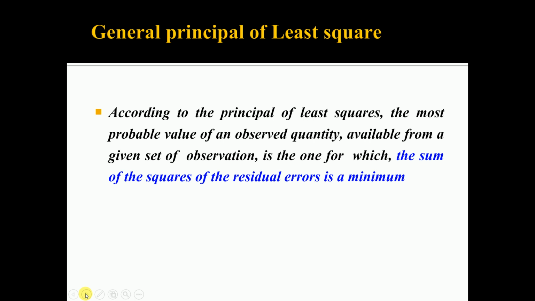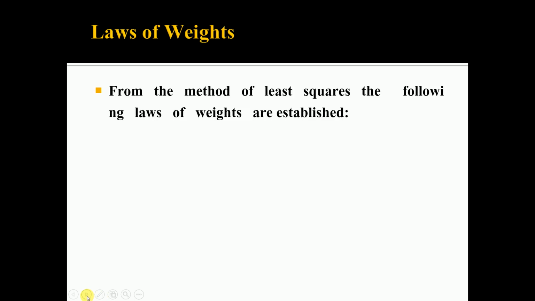Again, repeating, according to the principle of least squares, the most probable value of an observed quantity available from a given set of observations is the one for which the sum of the squares of the residual errors is a minimum. From the method of least squares, the following laws of weights are established. We will discuss the different laws of weight.